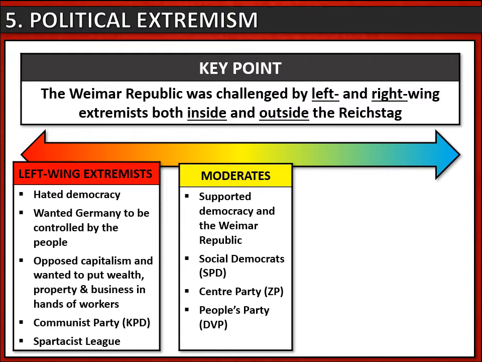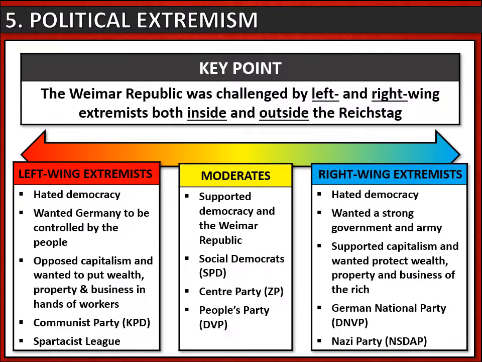Left-wing extremists hated democracy, and they wanted Germany to be controlled by the ordinary people. They opposed capitalism, and they wanted to put wealth, property and business in the hands of the workers. Here are two good examples, the Communist Party and the Spartacist League.